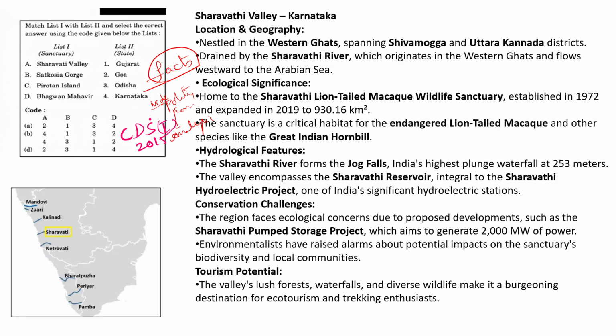Here the first question is about, on one side they have given the list of sanctuaries and on the other side they give the states. We have to match list 1 with list 2. Before solving this question, shall we try to understand the important concepts and map pointings about these sanctuaries? After that, we will match list 1 and list 2.